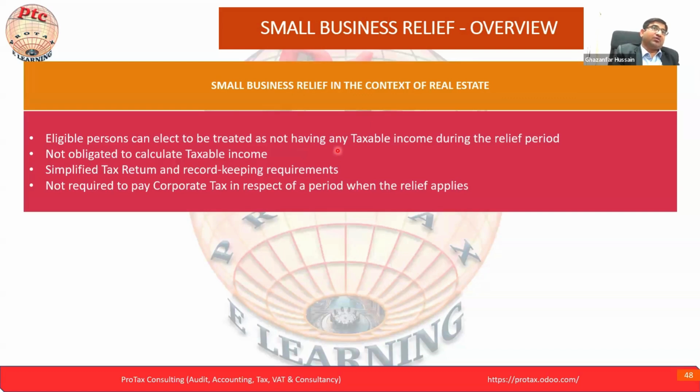You are not obligated to calculate taxable income as long as you are claiming the SBR. With revenue less than 3 million, you don't have to calculate the taxable income. Taxable income means, in accounting, first you calculate the accounting profit, and from there you calculate the taxable income. But if we claim the SBR from the revenue itself, then we don't have to do this exercise. It simplifies the tax return and record keeping requirements, so there is not much requirement compared to preparing the full return. You are not required to pay corporate tax in respect of the period when the relief is available.